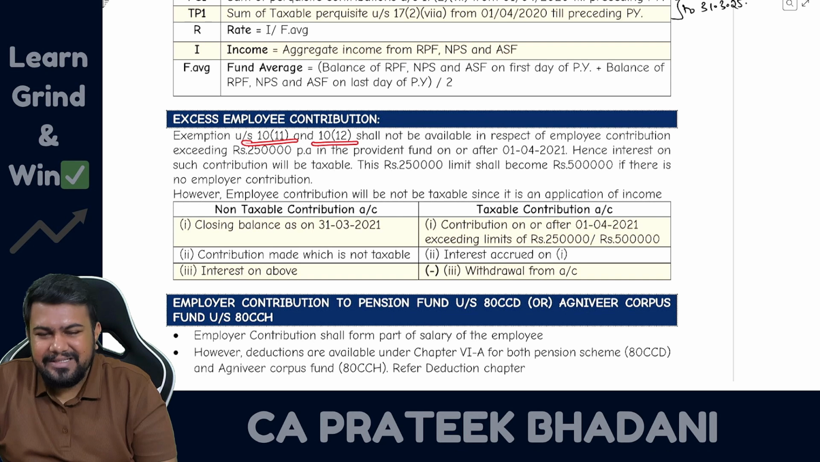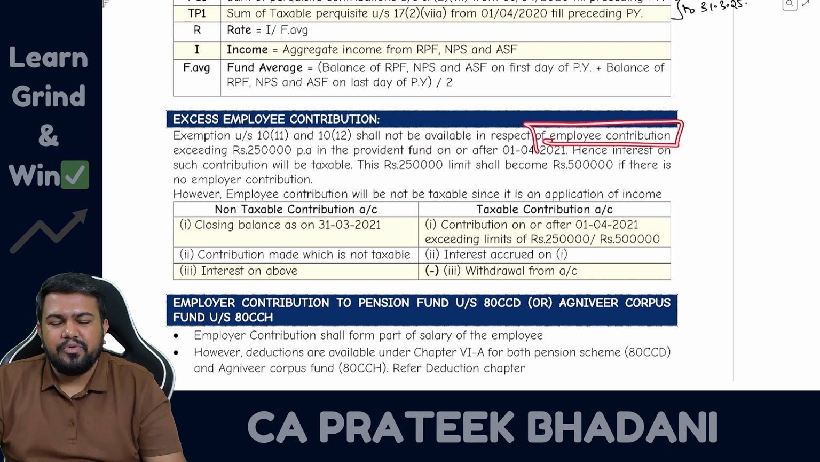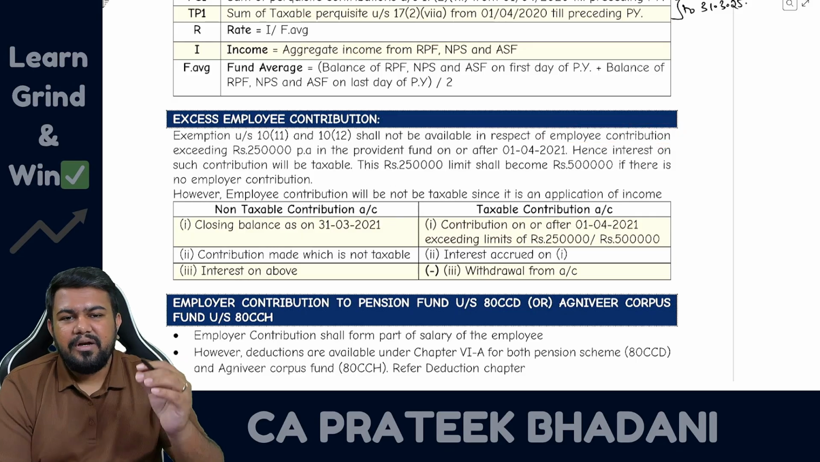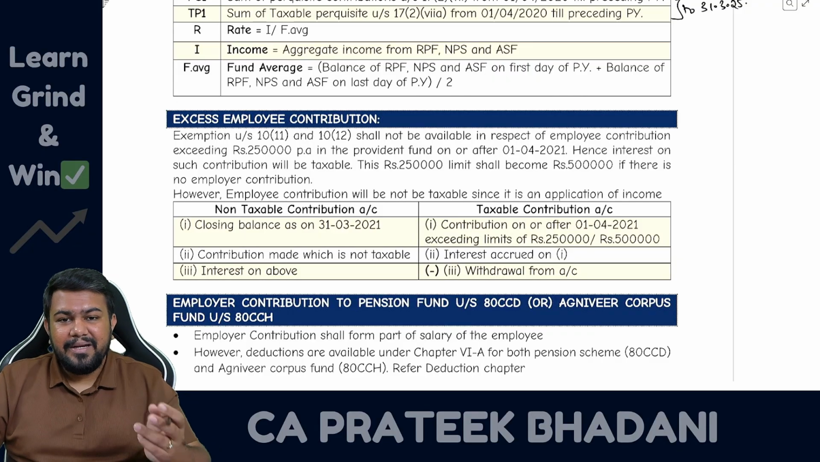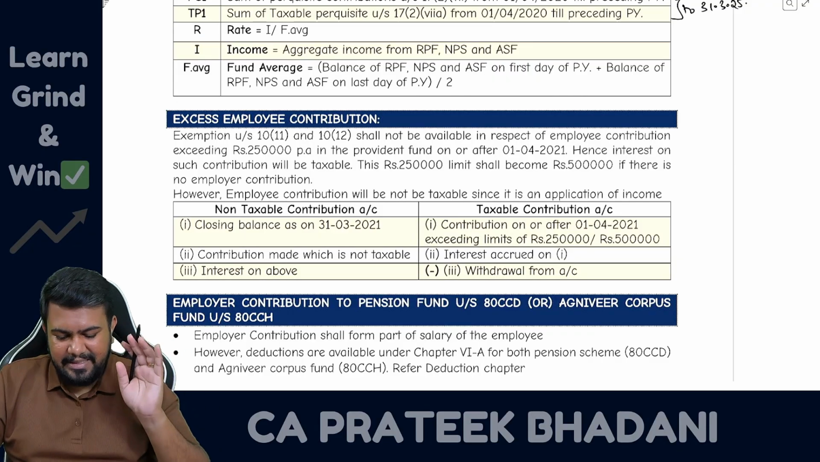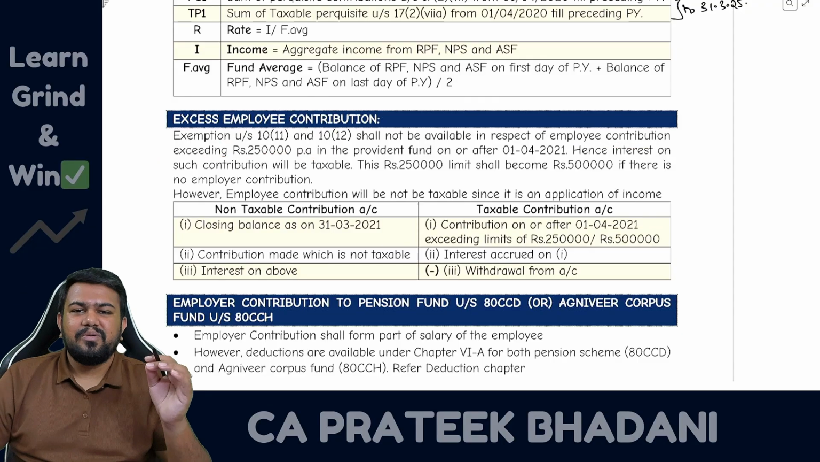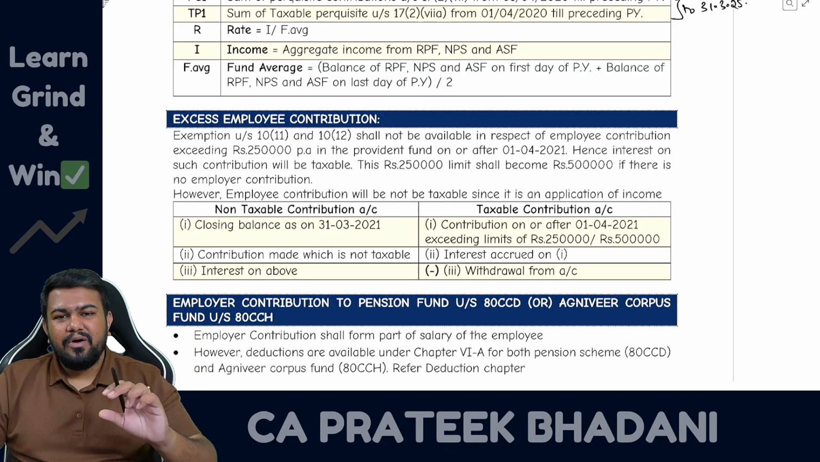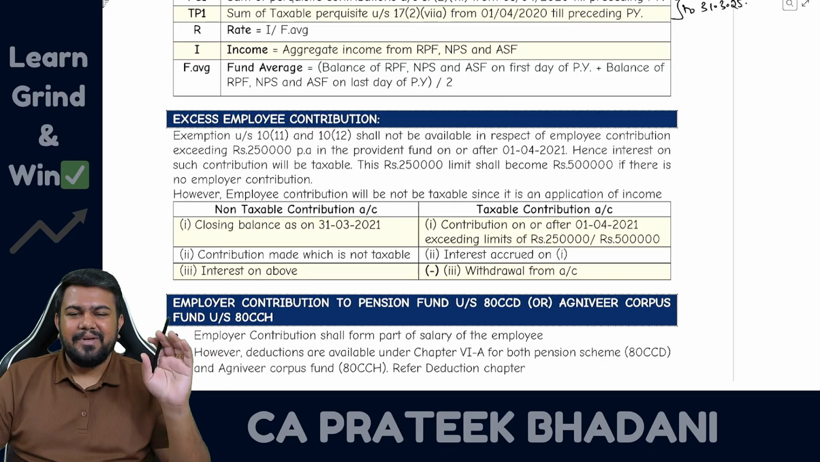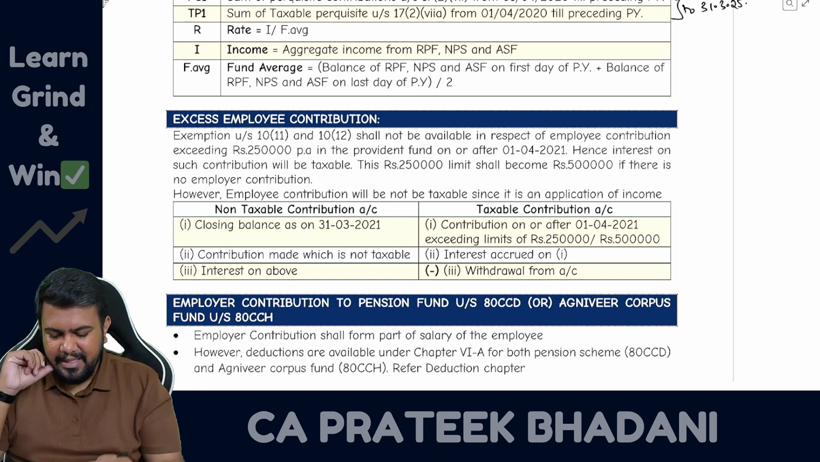Exemption under section 10 clause 11 and 10 clause 12 shall not be available in case of employee contribution. Can employee contribution be taxable? Answer is no. Employee contribution is only the amount spent by the employee, hence it is never taxable. But interest on employee contribution is going to be taxable if the employee contribution is more than 2,50,000 rupees per annum. So if employee contribution is more than 2,50,000 per annum, then on the excess amount, whatever interest is coming, it is going to be taxable. However, if employer is contributing, then it is 2,50,000.